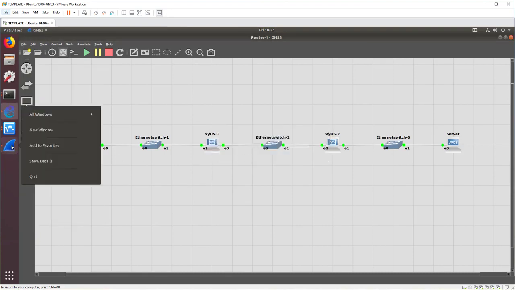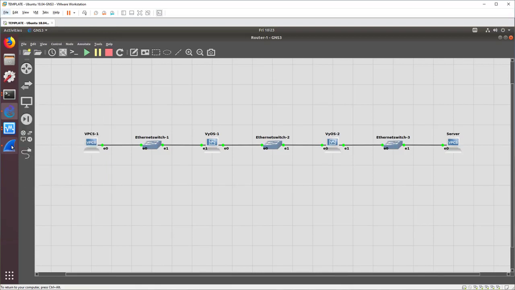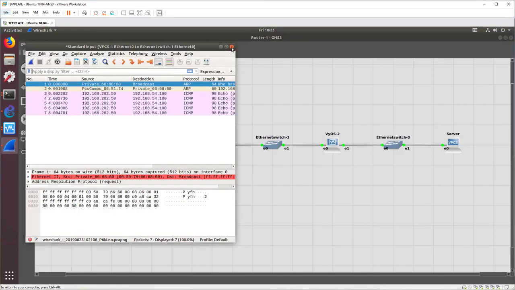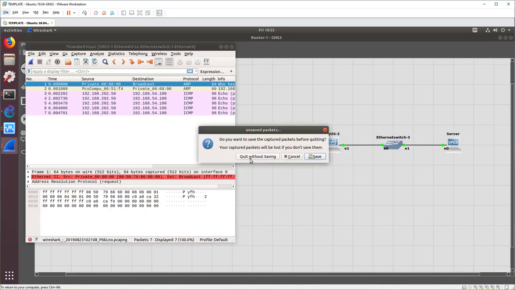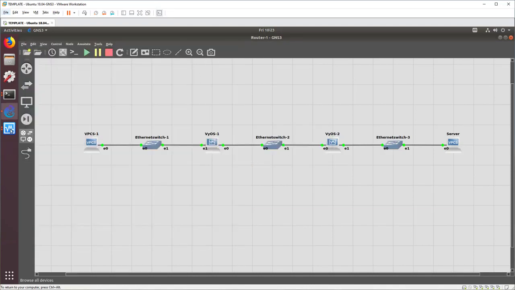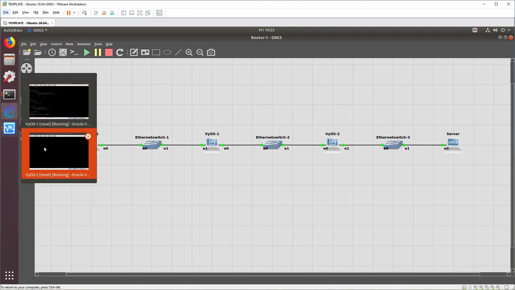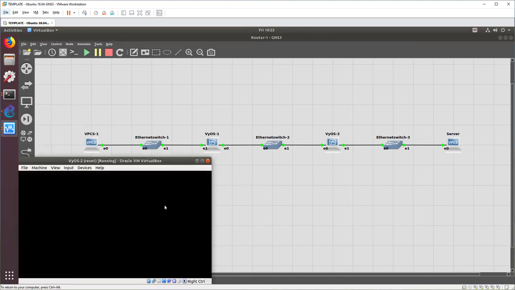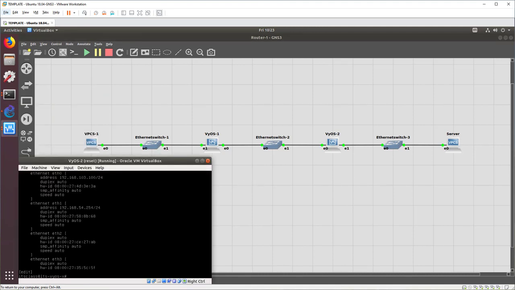There we go. Let's shut off Wireshark here. All right, and we need to go configure VyOS 2 to be able to drag the packets back to us. Because without that, there won't be any way to get home.